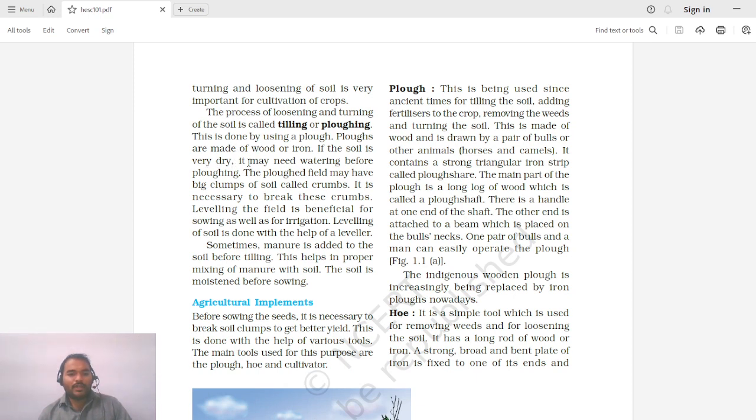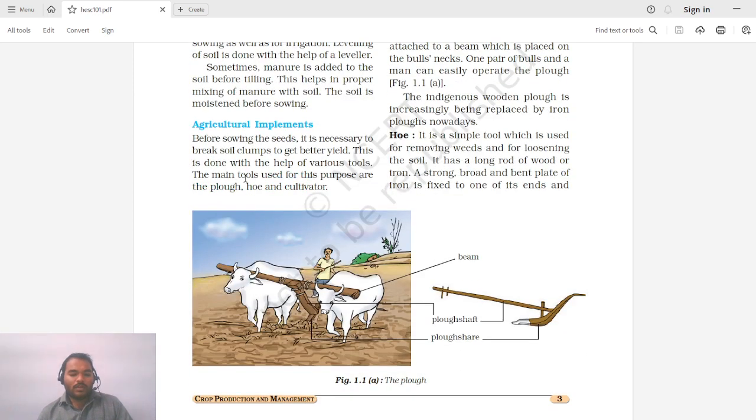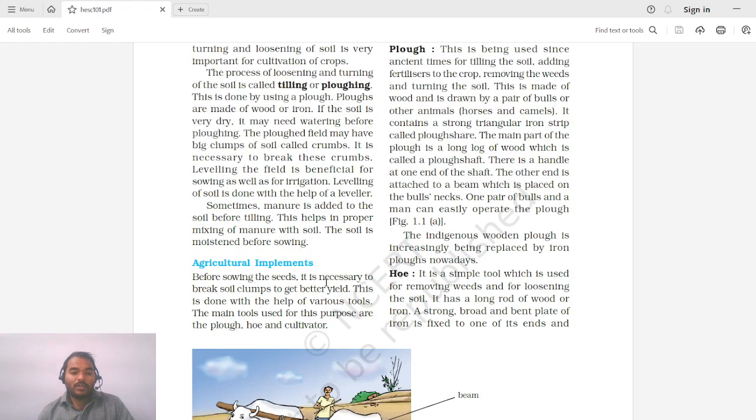If the soil is very dry, it may need water before plugging. You may have seen that sometimes, due to less moisture or less water in the land, cracks are developed. So it will be very difficult for a farmer to plug this field when there are cracks developed, when there is very little water content in the farm. Whenever such a situation arises, the farm has to be watered initially, and then only it can be plugged. The plugged field may have big clumps of soil called crumbs.